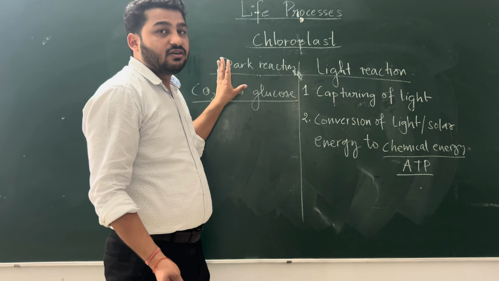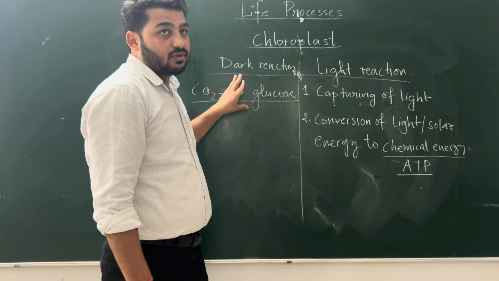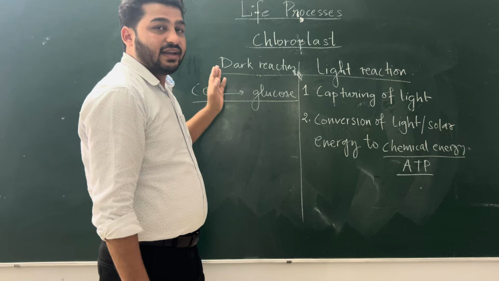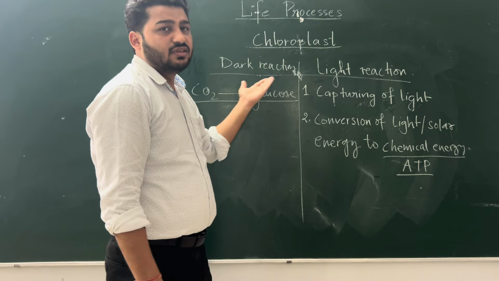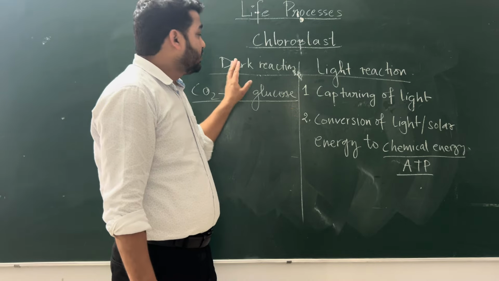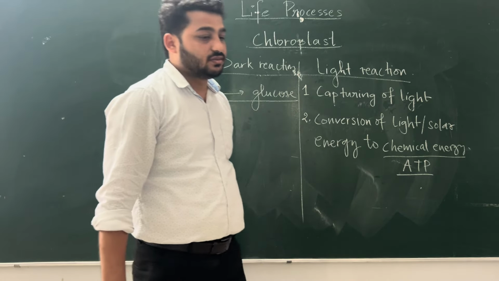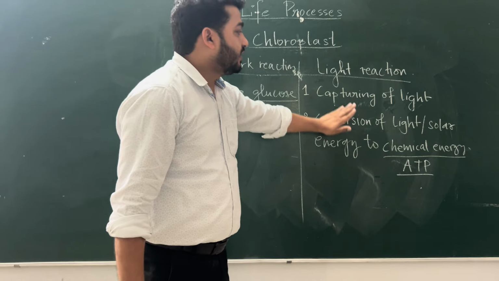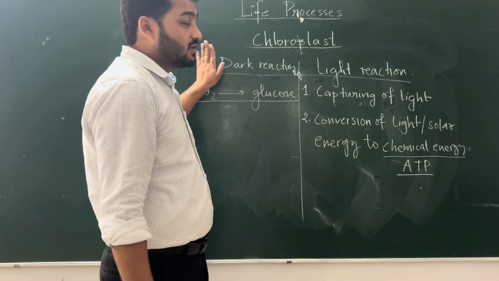So don't get confused that if it is dark then it has to be done in dark only. No, it is done in both light and dark. Just to make the names similar or opposite, they wrote light reaction and dark reaction. So what happens in light reaction is these two steps, and reduction of carbon dioxide to glucose happens in dark reaction.